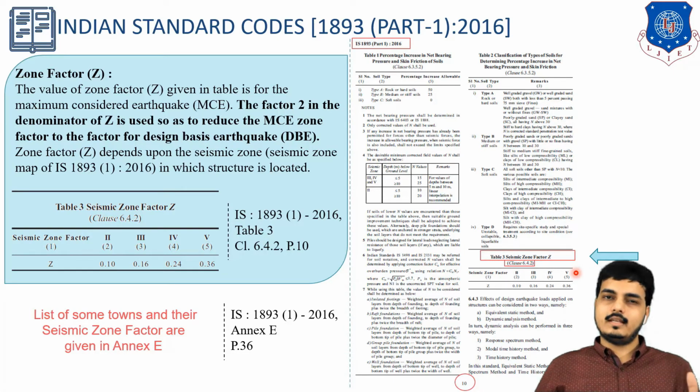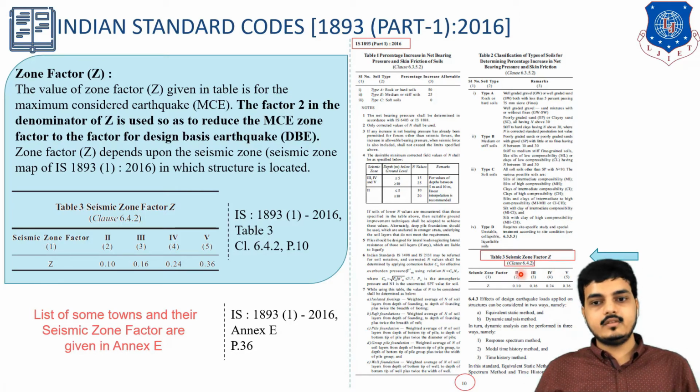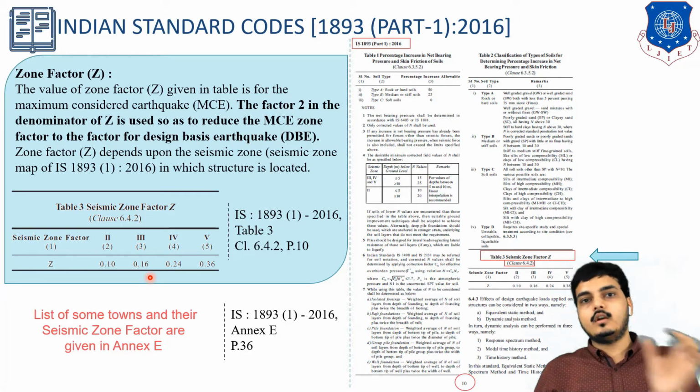Zone 1 was there earlier, but it has been neglected; we are not keeping any of the areas in zone 1. The minimum we keep is zone 2 and the maximum is zone 5. So this is the factor Z. If our building is in Ahmedabad, which is in zone 3, the factor is given as Z equals 0.16. So we will be considering a Z value of 0.16 for Ahmedabad.